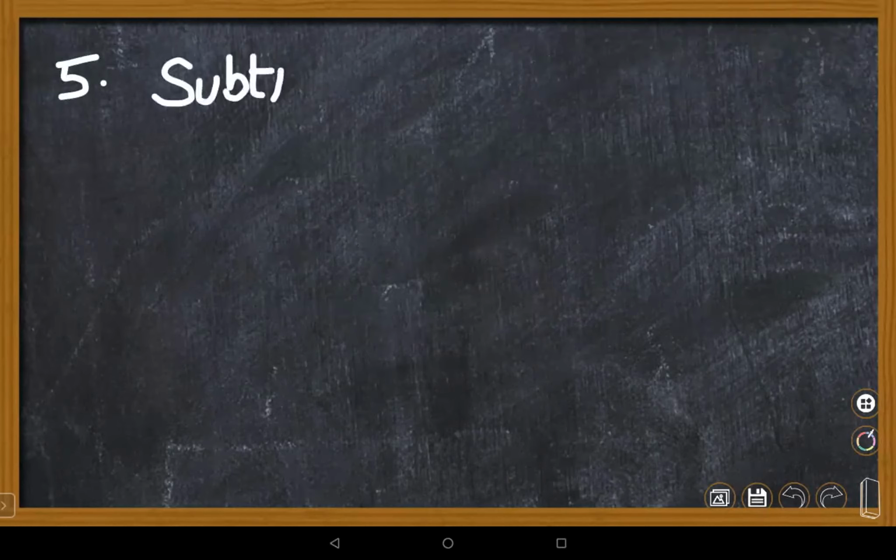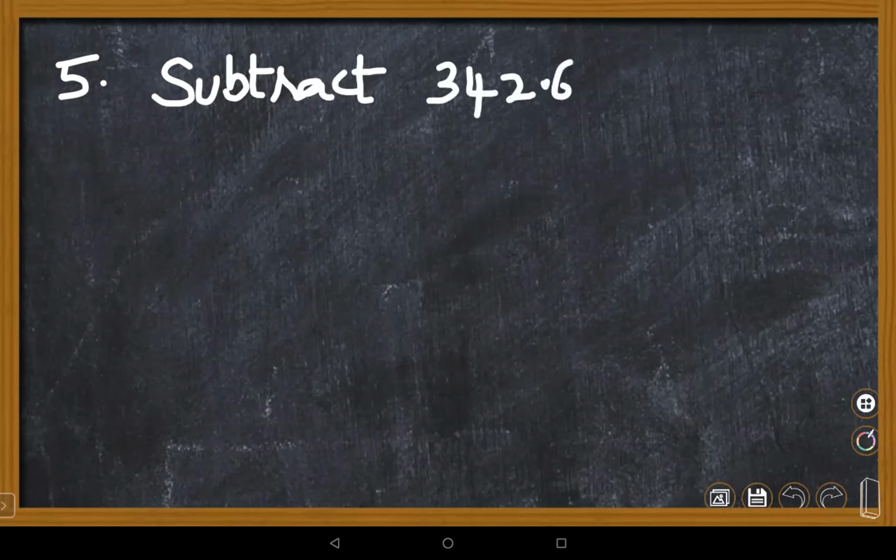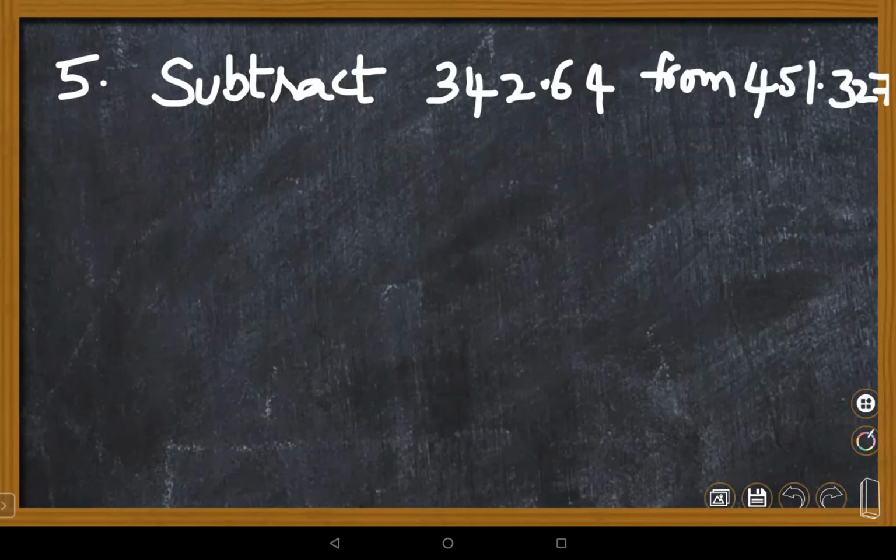Subtract 342.64 from 451.327. I'm writing it down. Please take this number, children.